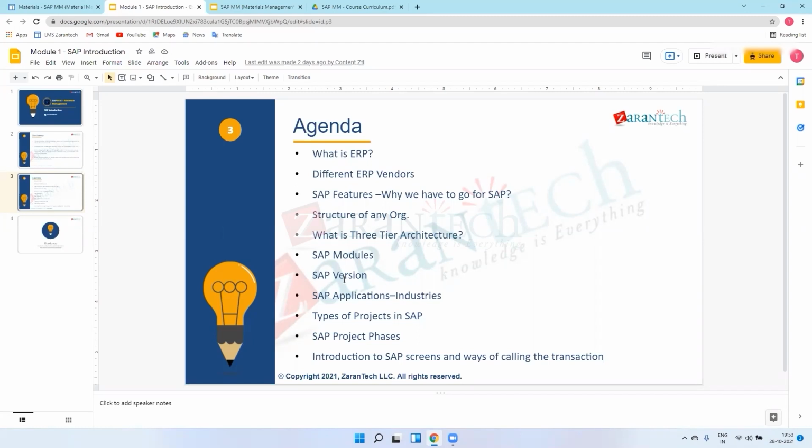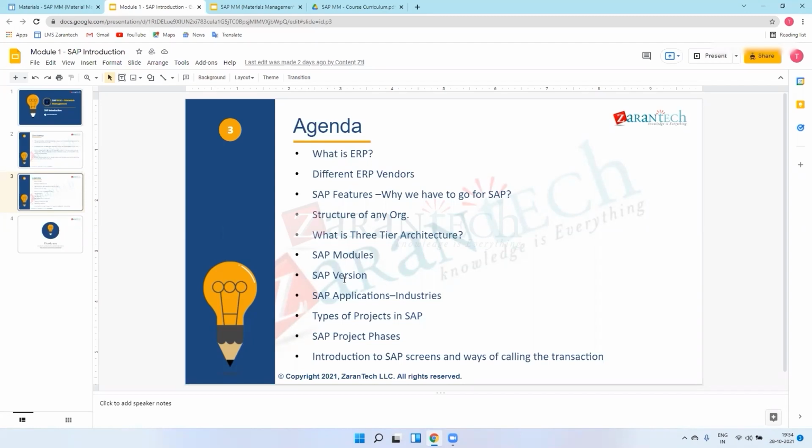After R3 4.7, in 2004. When you say R3, does it have all the modules in it? Like R2, R3? Yes, in R1 there is only the FI module, the financial accounting module. Then in R2 they came with supply chain and logistics and HR, means MM and SD and HR. So in R2 they introduced these. One by one they introduced their modules.